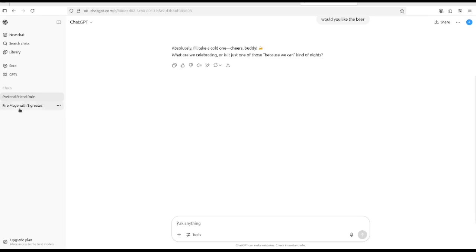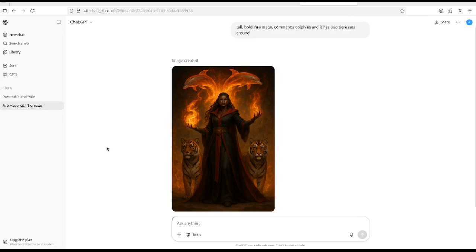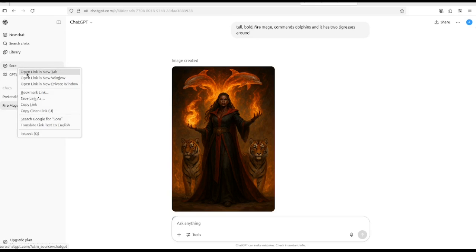And let me see what we are going to get in here. So our picture is ready. Wow, nice. Although not something that I imagined. Now, apart from this basic functionality, what else can we do with ChatGPT? Let me show you. First, I'm going to open this Sora link.